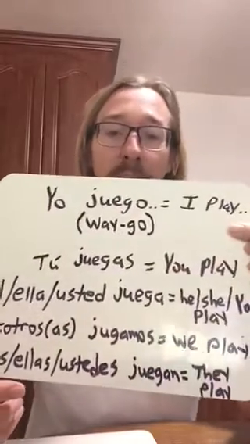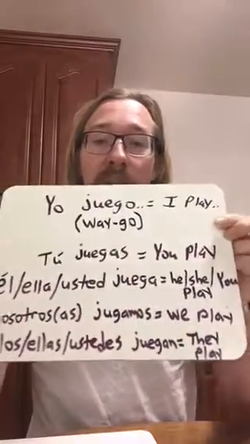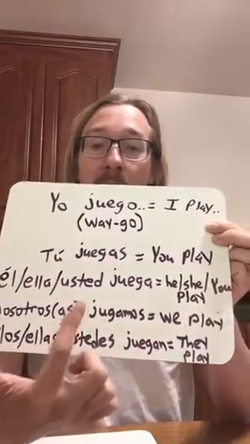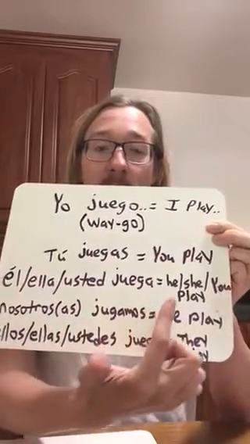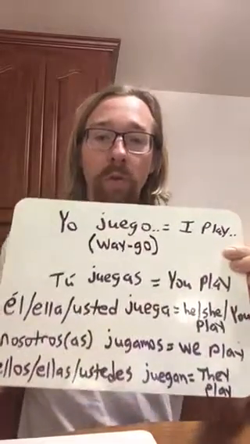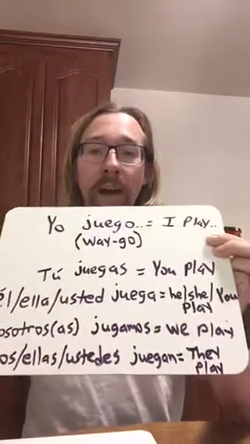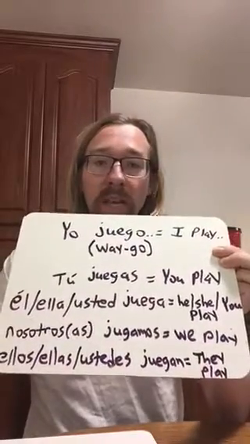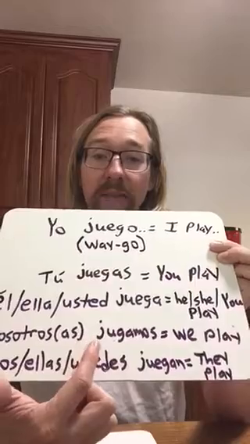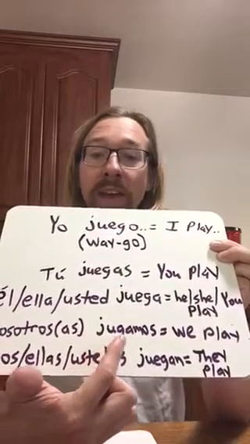Okay, this is called a stem changing verb. It's different from the verbs that we've been learning. So, él, ella, usted, juega. He, she, you play. Then the we form, nosotros or nosotras jugamos. Now this is the only conjugation of the verb where the stem doesn't change, okay? It's J-U-G-A-M-O-S.